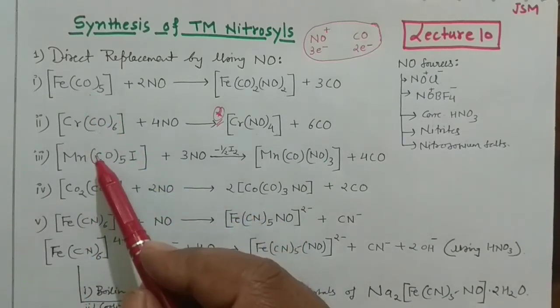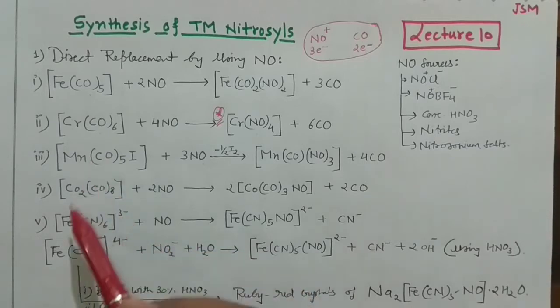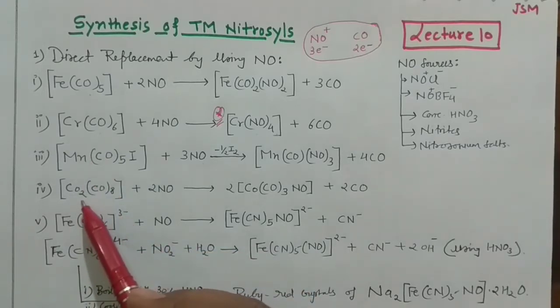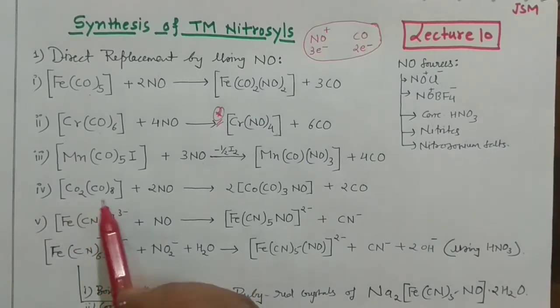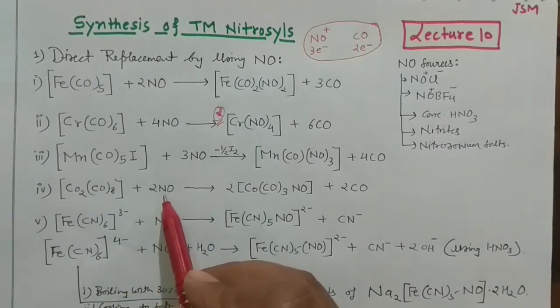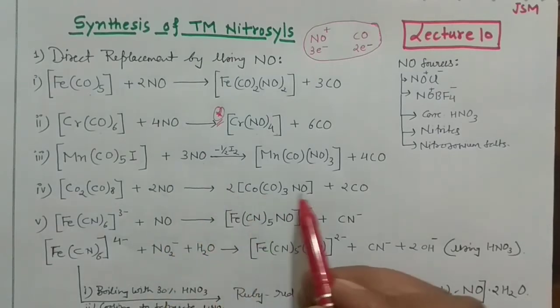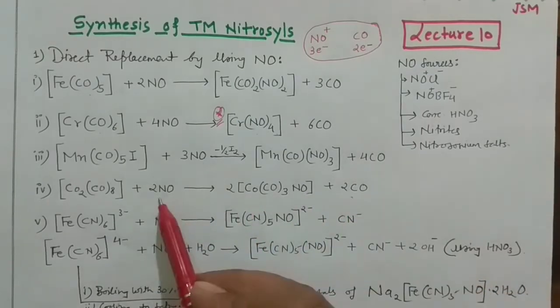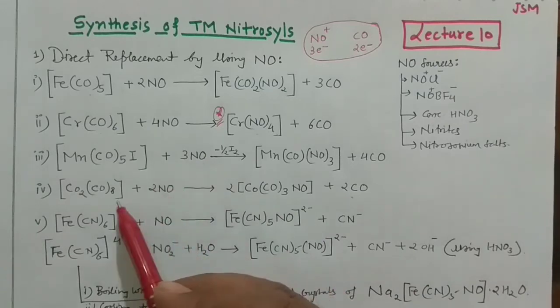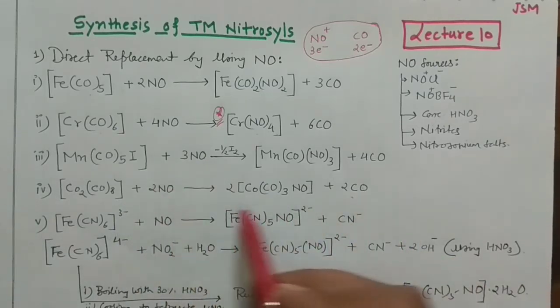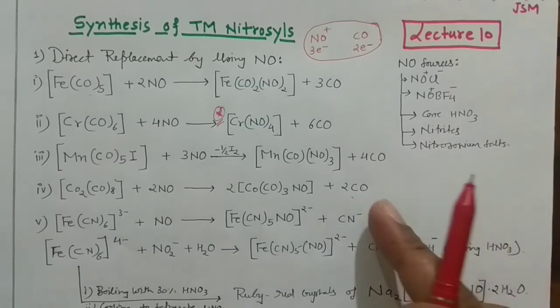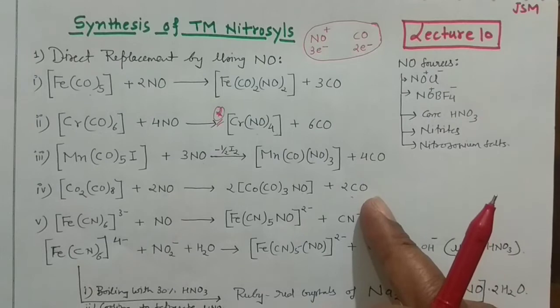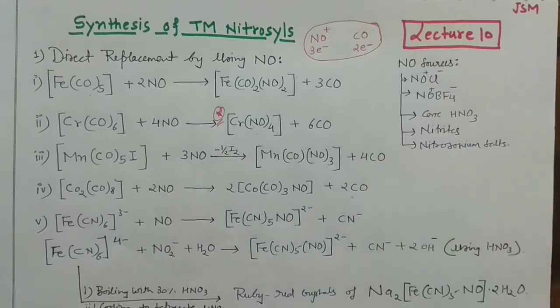Okay, and then your next reaction. These 3 examples were the examples where you are having only one core metal center, but in this case you are having 2 metals, right? That means one metal-metal bond is there. And this is a dimer kind of species, right? So when you react this species with 2 nitrosyl, you will have 2 of this complex and 2 CO will be removed. Again, if you count the electrons, you will find that in this case 2NO will replace 2 CO. You can apply your brain by calculating all these things. However, in examination this would not generally be asked, right? But you should know the concept.